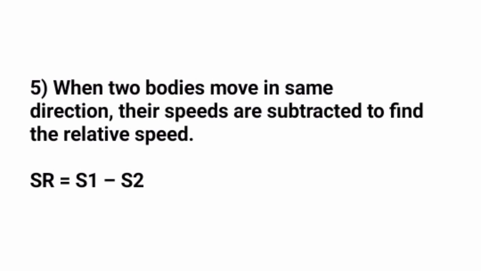Okay, so now the next condition is when two bodies move in the same direction. In the last slide we have seen that the bodies are moving in opposite direction. What if the bodies are moving in the same direction? Again we have to find the relative speed, so simply we have to subtract. Understand this: if the bodies are moving in the same direction, then the speeds are subtracted to find the relative speed, and when the bodies are moving in opposite directions, then the speeds are added. So this was all the theory related to this topic, time and distance.